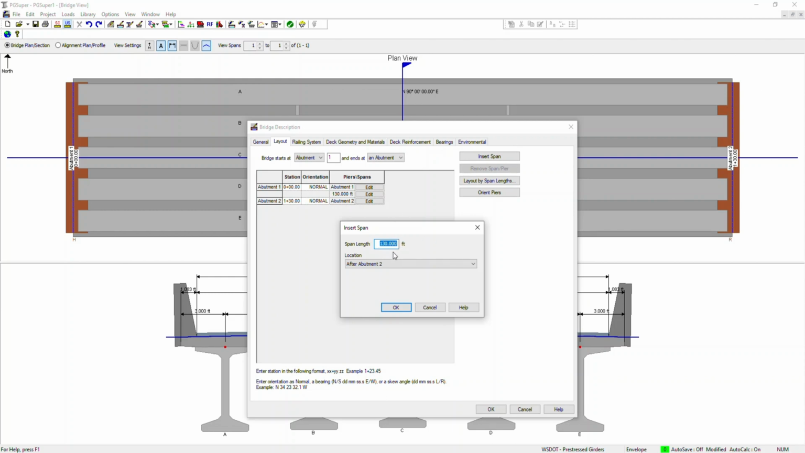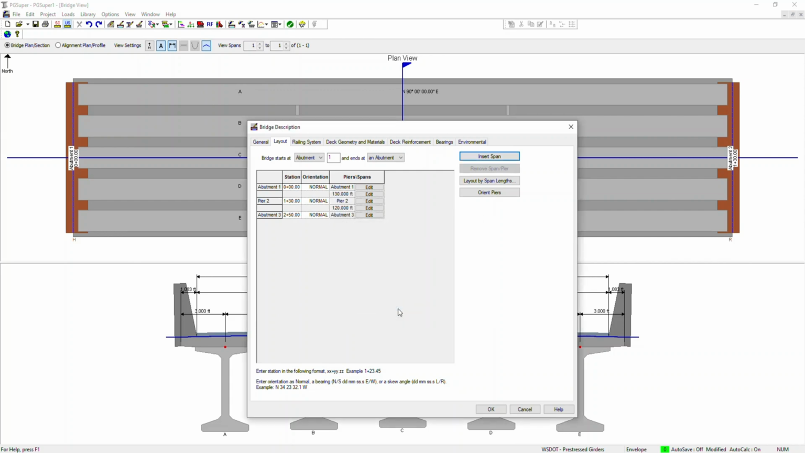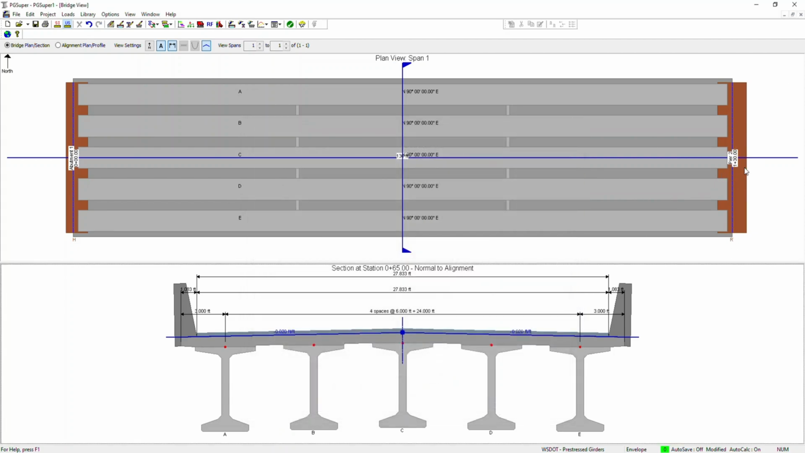After this abutment, how much span length is there, let's say 120 feet, and it starts at abutment 2, or it starts before abutment 2. You can give any option. So let me show you, like after abutment 2. If I do that, then this becomes the pier 2. Let me see what happened here.